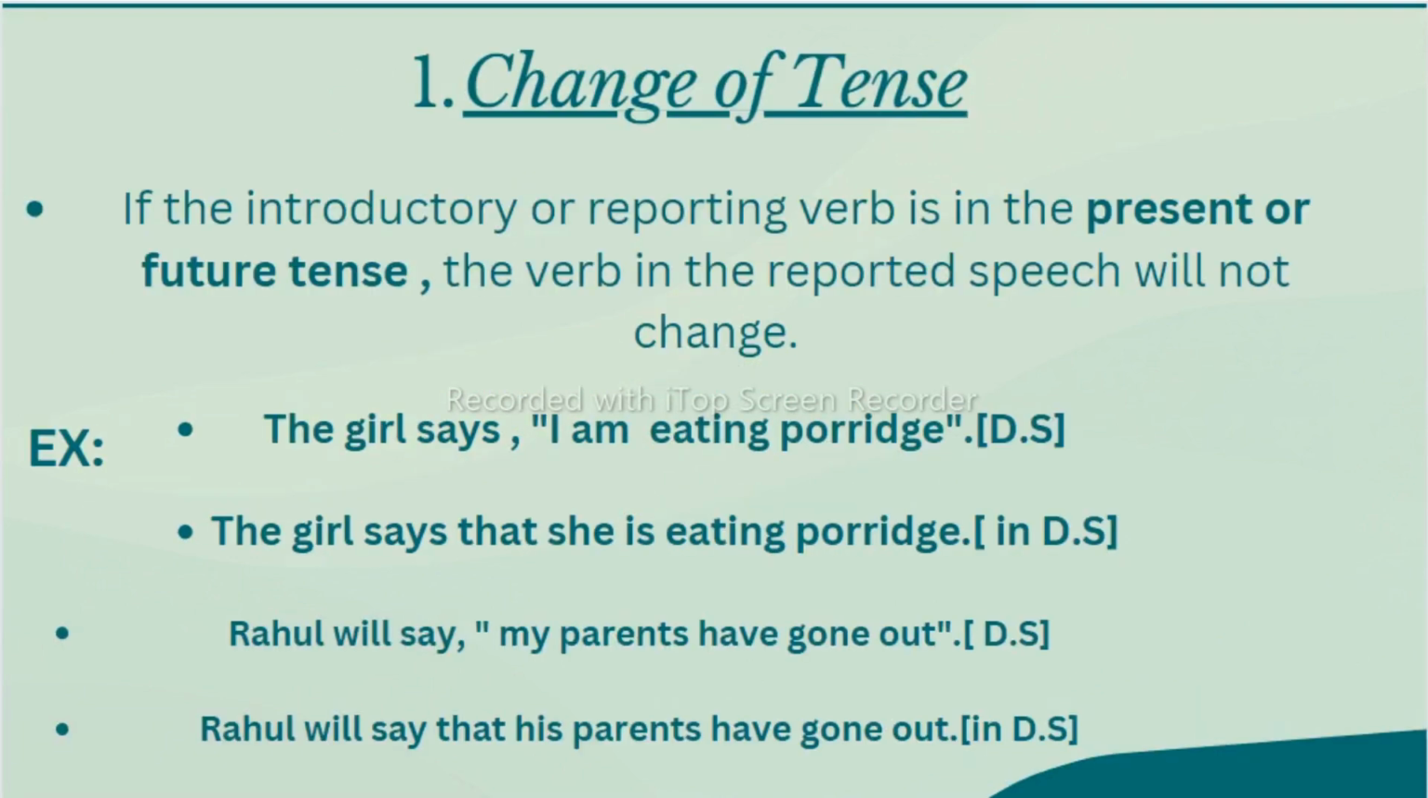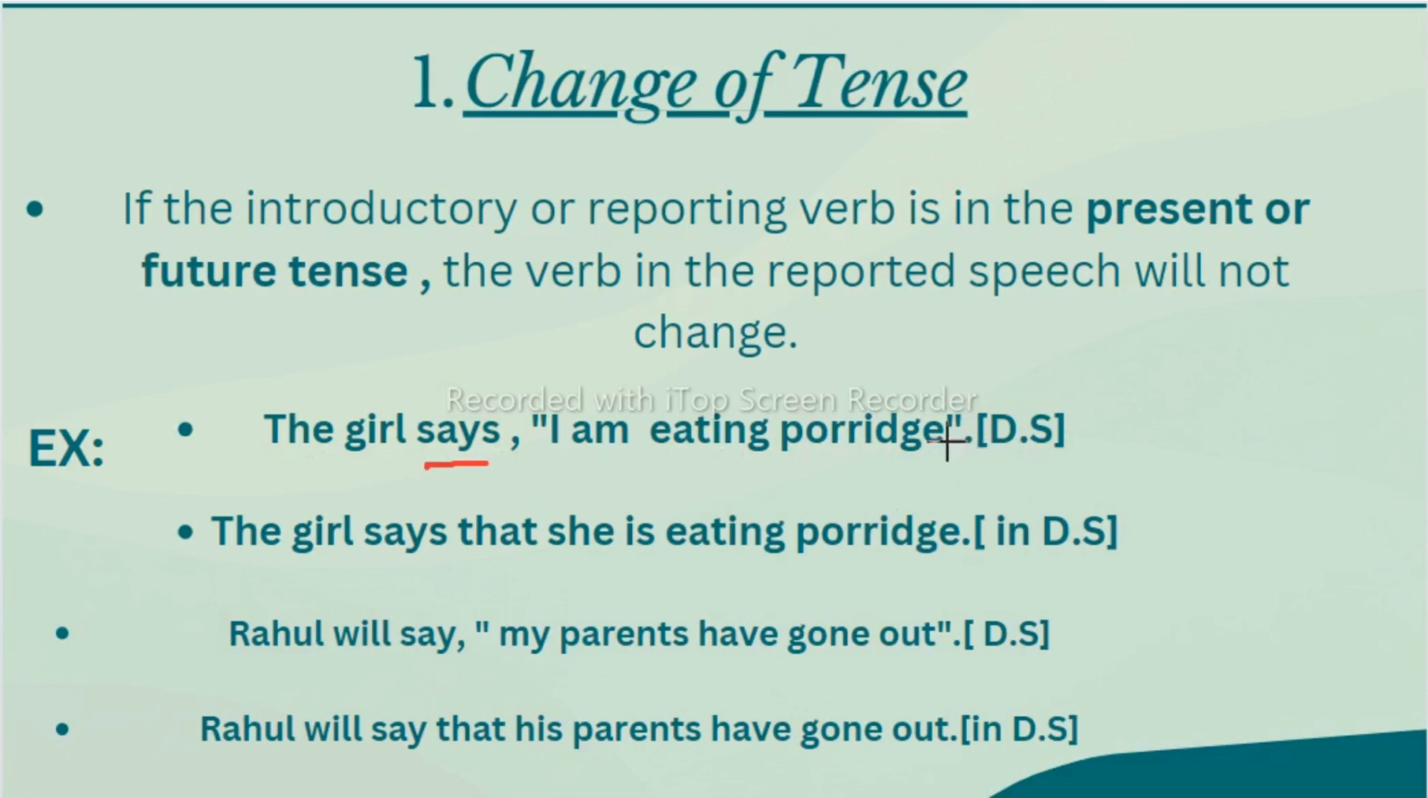Let's first see the change of tense. Remember students, I said the first part of the sentence, before the inverted commas, is called your reporting verb or introductory verb. If the reporting verb is in the present or future tense, then it will not change in the reported speech. For example, you can see here, the girl says, I'm eating porridge. This is the direct speech sentence.